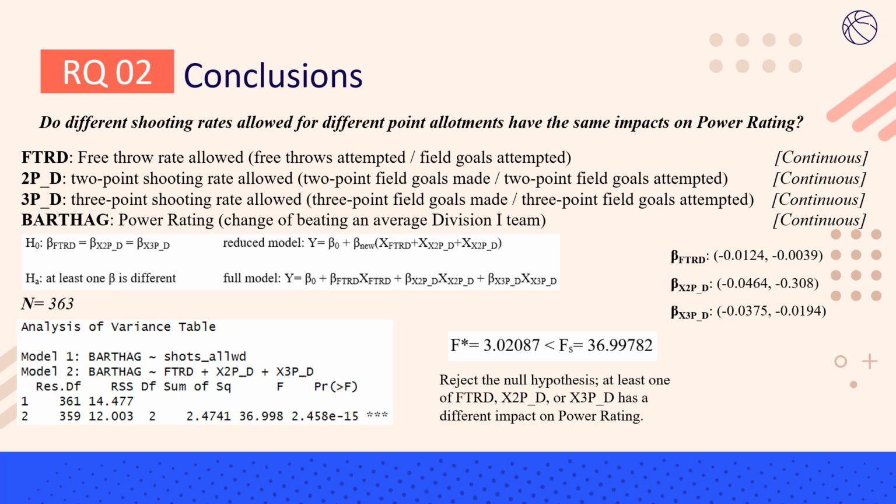And so that was just another way to support using that full model. And then using the actual hypothesis test, it was found that we would reject the null hypothesis and that the 3 different shooting rates had different impacts on the power rating. And specifically,